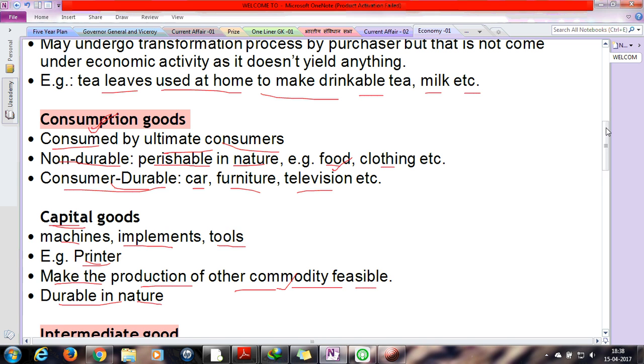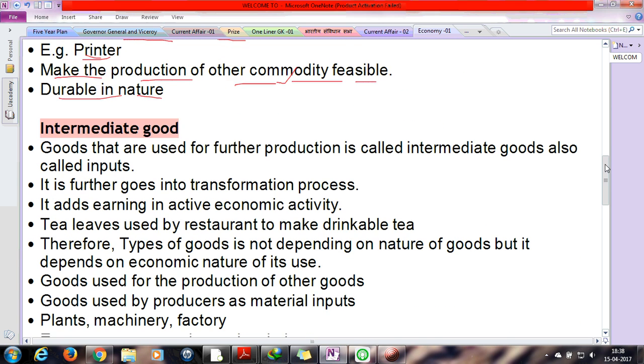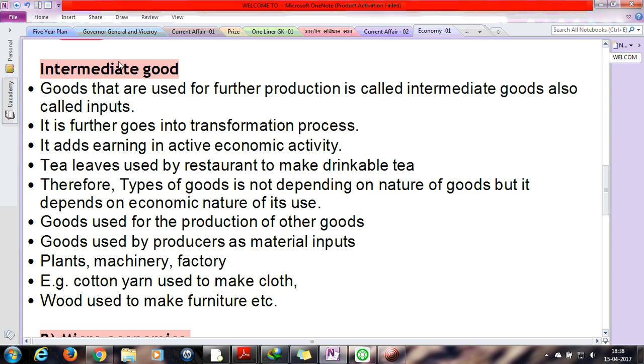Yes. Okay, so the next point is intermediate goods. It is the most important good. Intermediate goods play the mediator between one product and another product. So if we consider its definition, then we will say that goods which are used for further production are called intermediate goods, also called inputs or raw material.